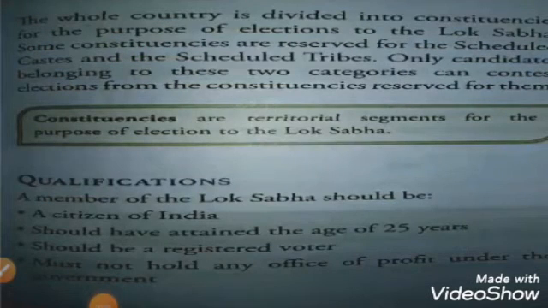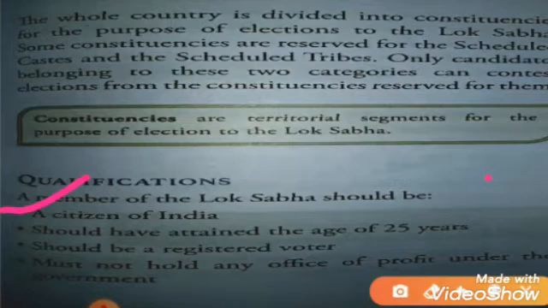Next, we will discuss the qualifications of the Lok Sabha members, meaning what qualifications are required to become a member of Lok Sabha. First of all, you have to be a citizen of India. Second, you should have attained the age of 25 years, meaning minimum age 25 years. Number 3, you should be a registered voter, meaning under adult franchise your name should be there; you have to be an Indian voter.